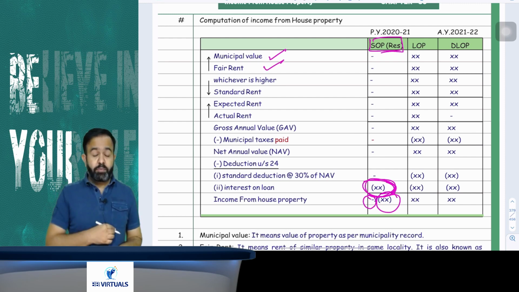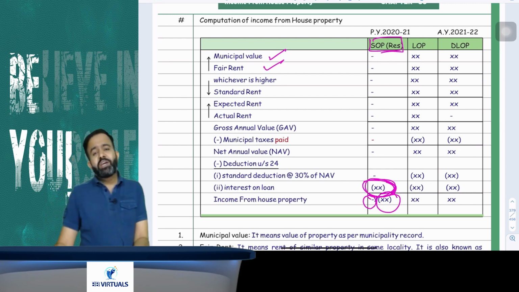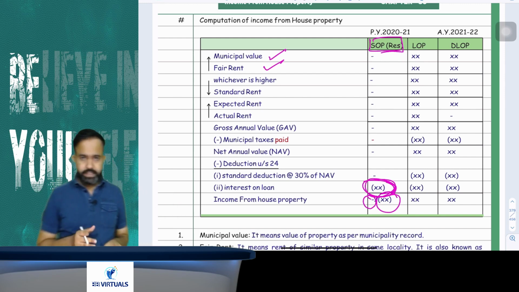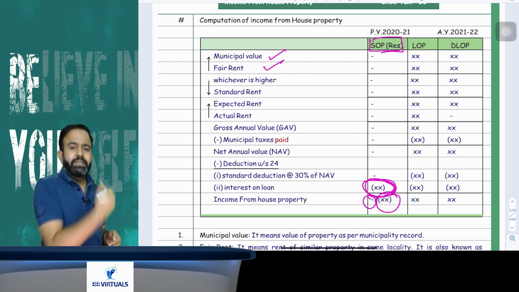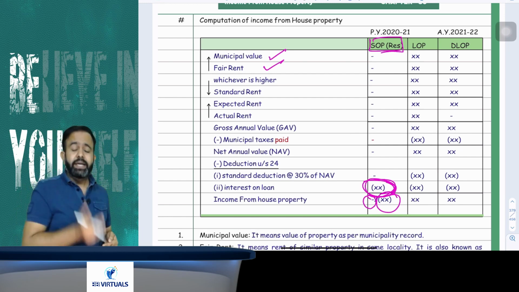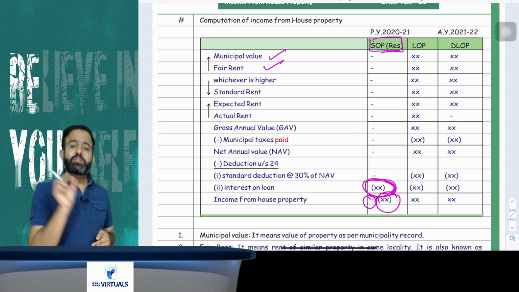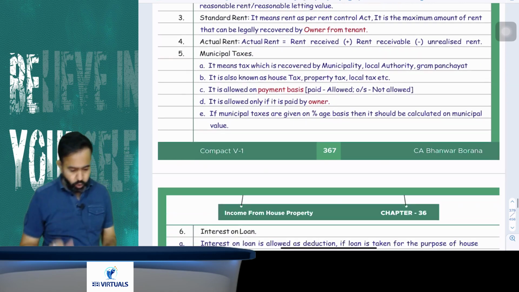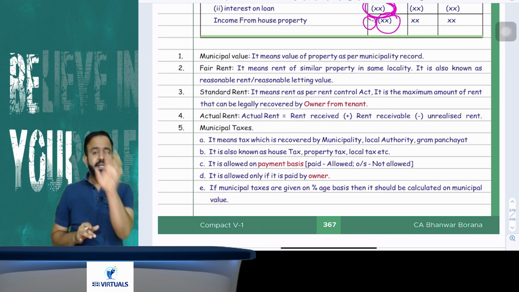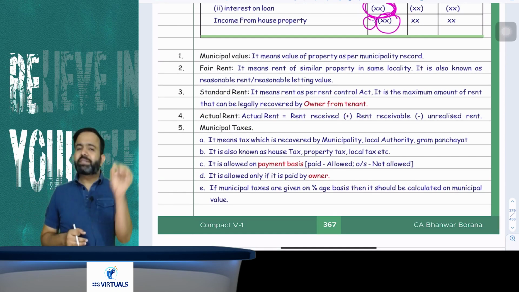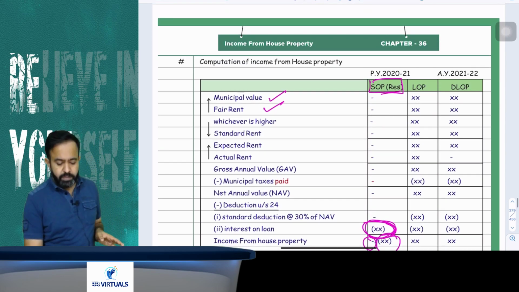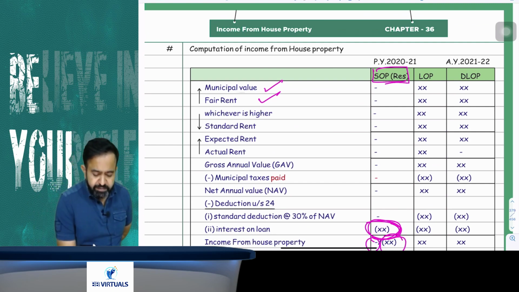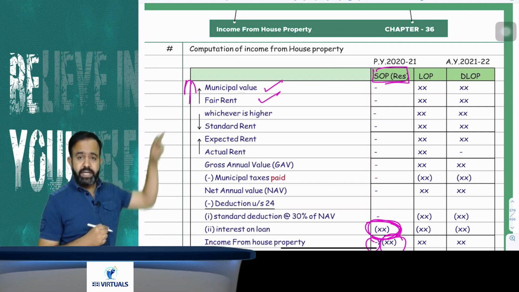Second, take the fair rent. Now what is the meaning of fair rent? Fair rent means the rent of a similar property in the same locality. The rent of a similar property in the same area or locality is called your fair rent. Fair rent is also known as reasonable letting value, or reasonable rent. So all people just pay attention. First take the municipal value, and second the fair rent. Take whichever is higher.